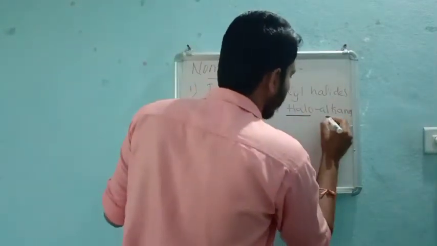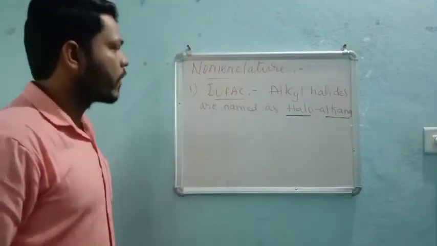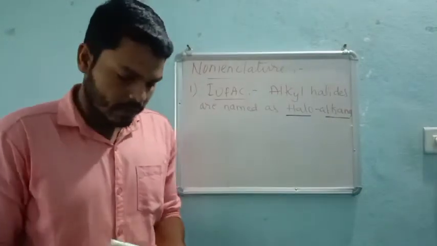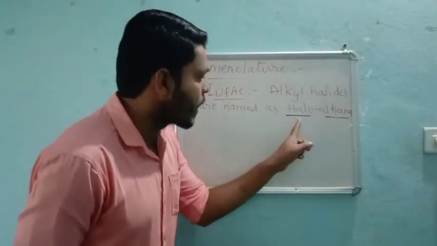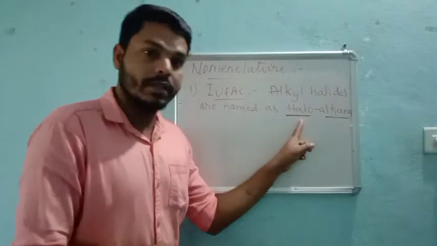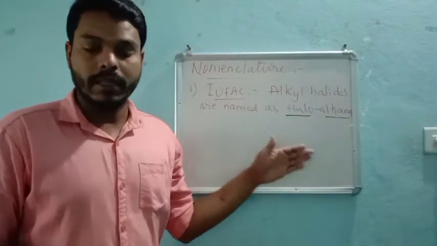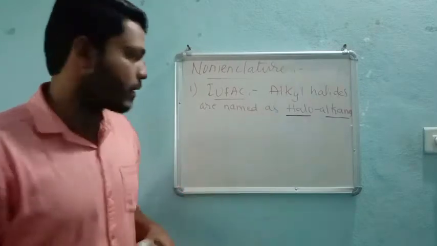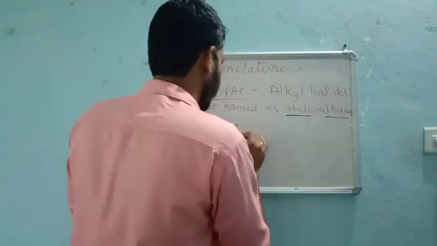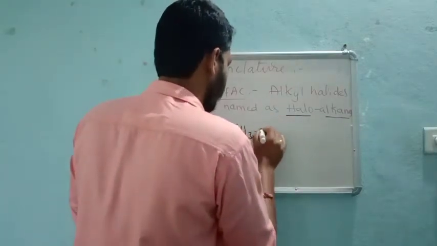See here, in the IUPAC nomenclature of haloalkanes, what we are doing is naming the halogen first, and then later adding the alkane. I will take one little example for this.